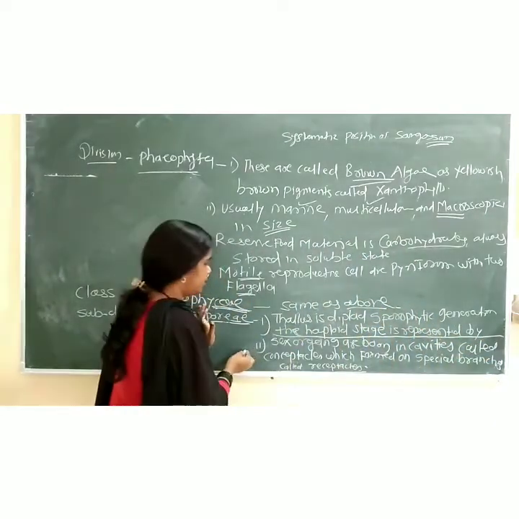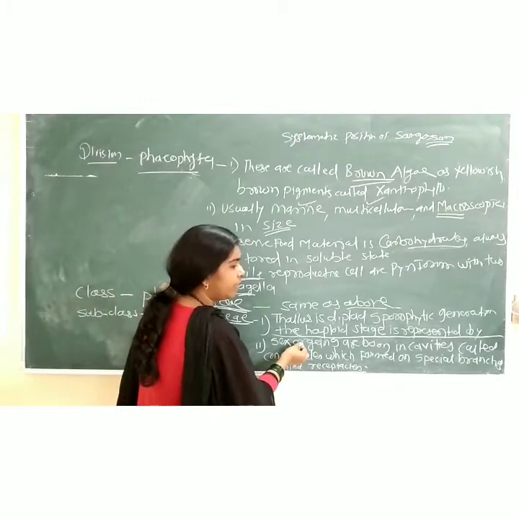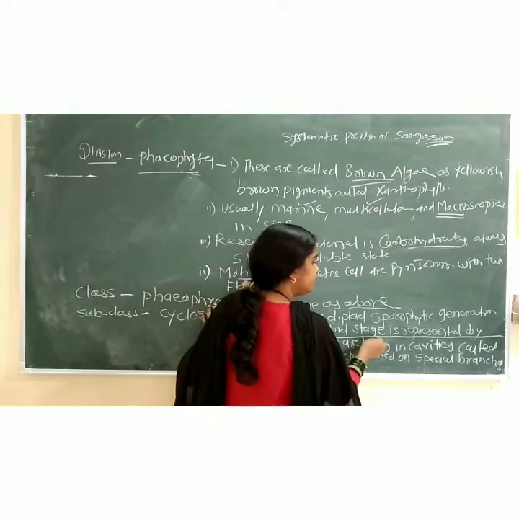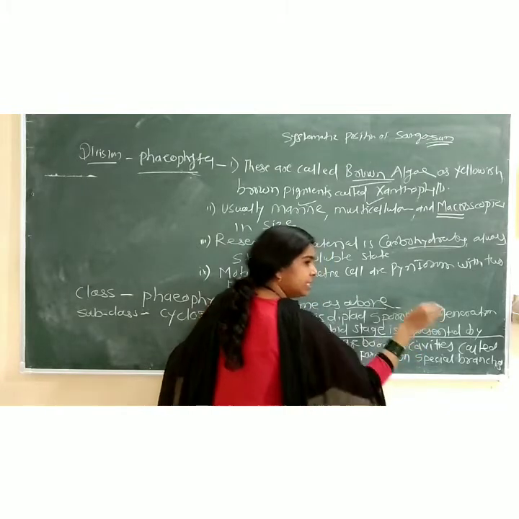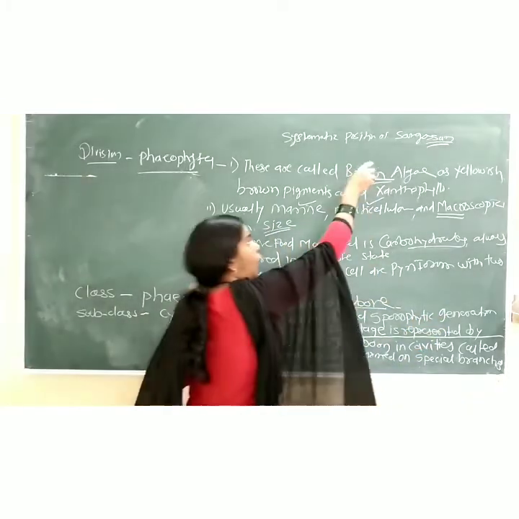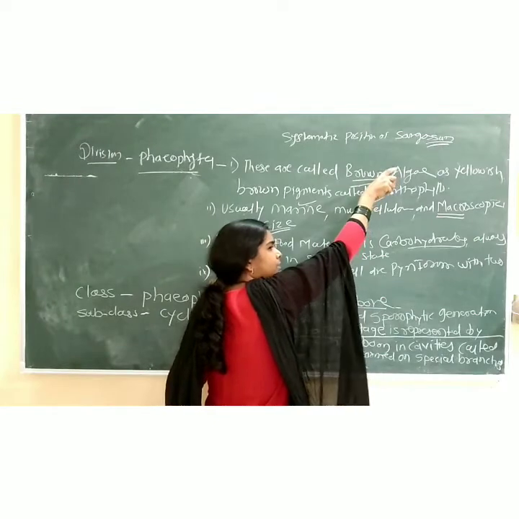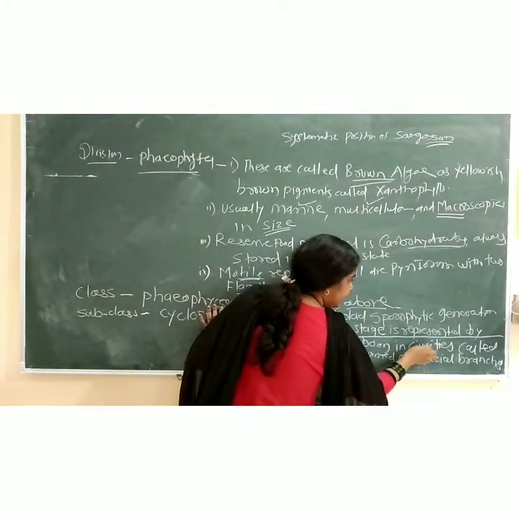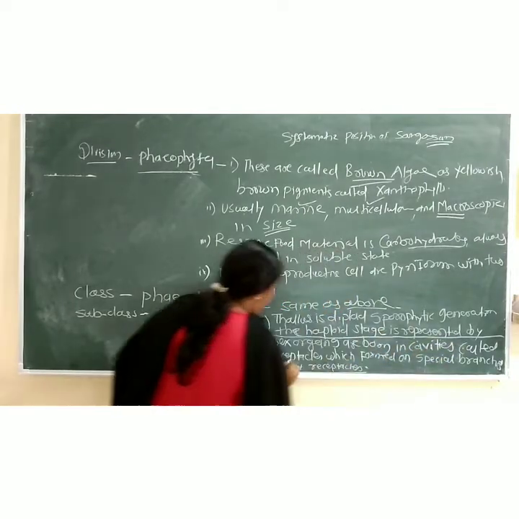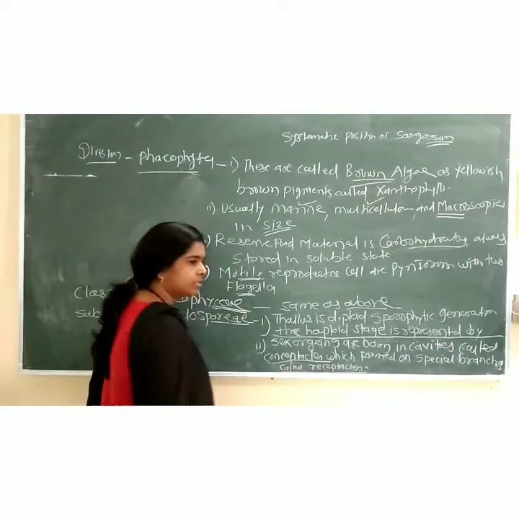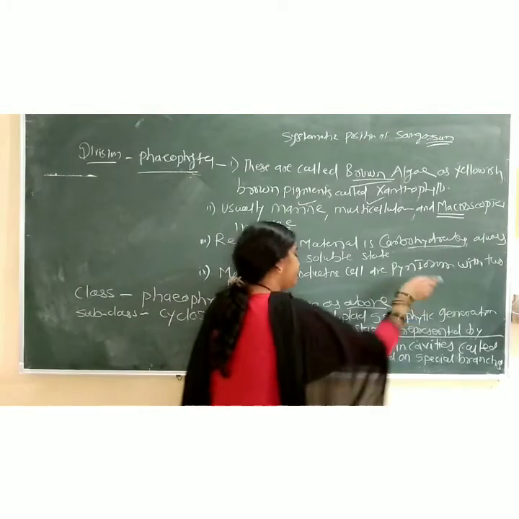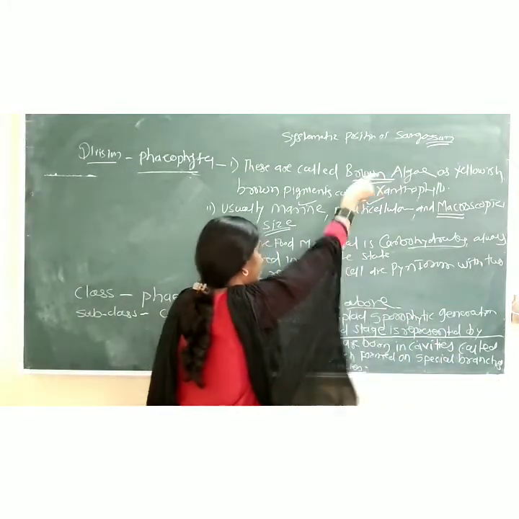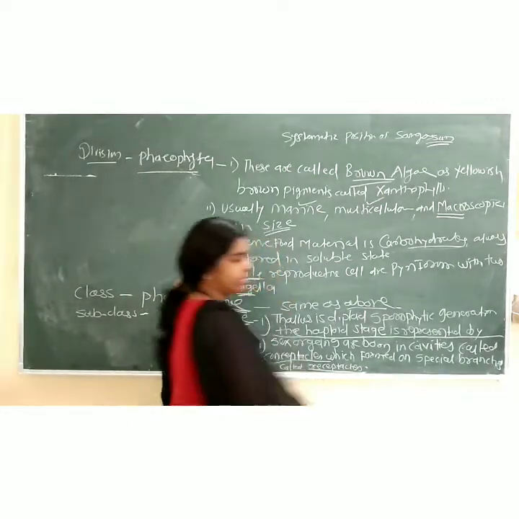Now the second, a very important line: sex organs are born in cavities, on the plant body of Sargassum. This cavity is called a conceptacle, and this conceptacle forms on a special branch on the plant body of Sargassum called a receptacle.